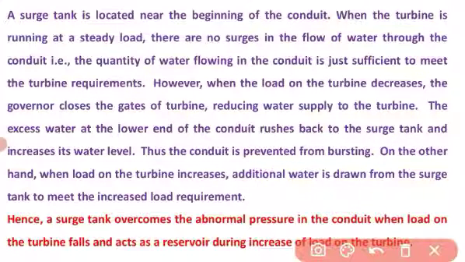Here, a surge tank overcomes the abnormal pressure in the conduit when the load on the turbine falls, and acts as a reservoir during increase of load on the turbine. I hope it is clear. The surge tank function is what? It prevents or overcomes the abnormal pressure in the conduit when the load on the turbine falls and acts as a reservoir during increase of load on the turbine.